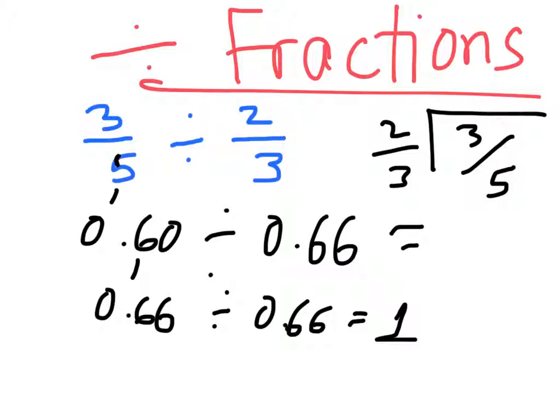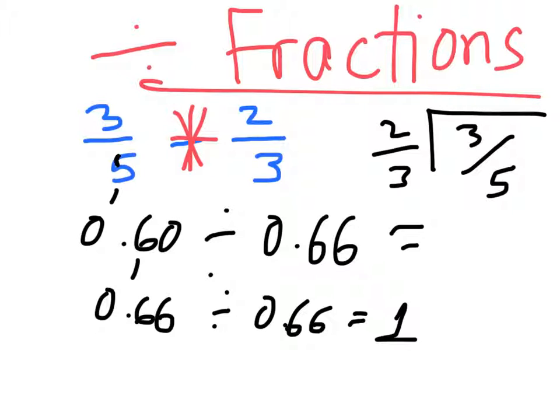The question is, why do we have to do what we do? For example, the strategy says that when we divide fractions, we've got to take the division sign and turn it into a multiplication sign. Okay. I know division and multiplication are inverses or opposites.